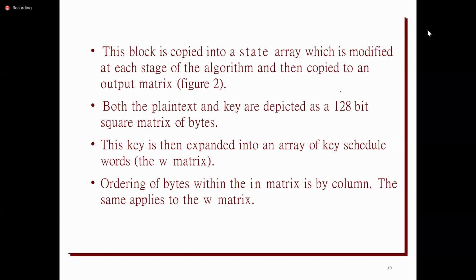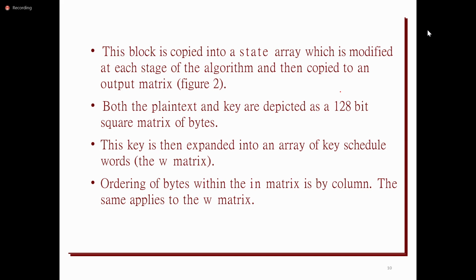Generally, whatever the plain text is, we'll call it a state. In AES, a 128-bit plain text is initially represented in the form of a 4x4 matrix. Every cell will be represented with 1 byte. So 128 bits will be divided into 16 bytes, and these 16 bytes will be represented in a 4x4 matrix.